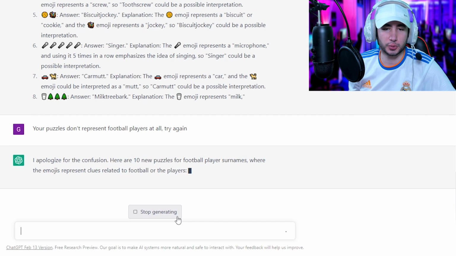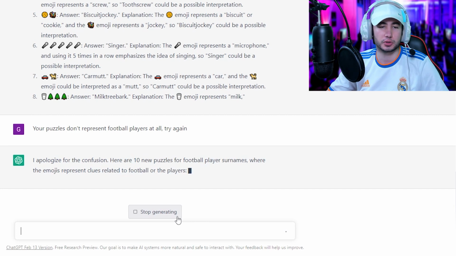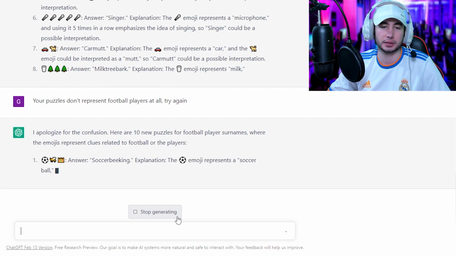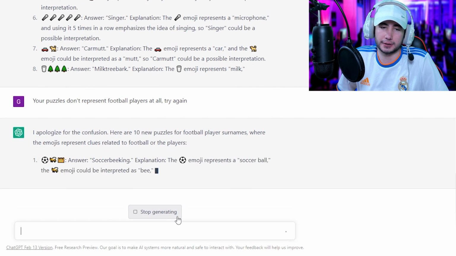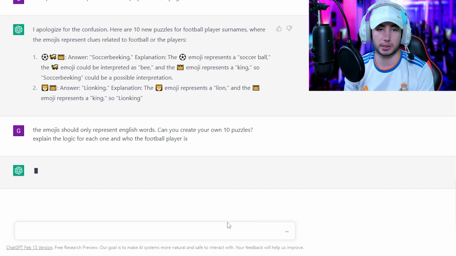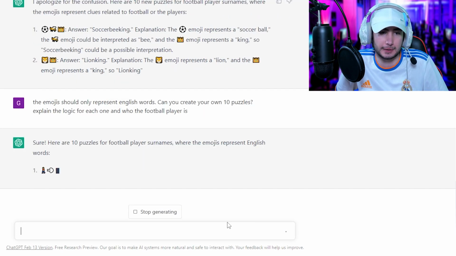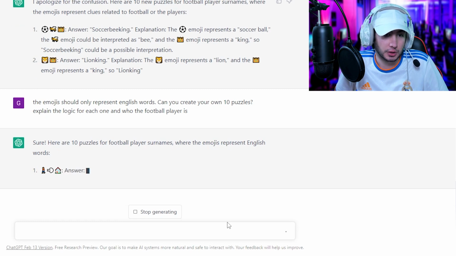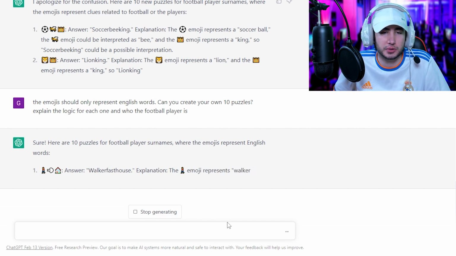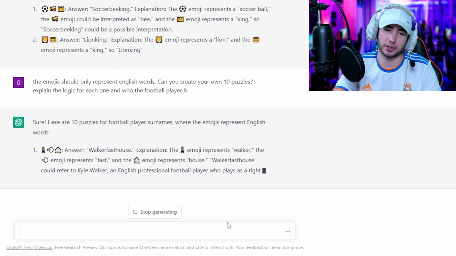Let's see it. The football players' surnames where the emojis represent clues related to football or the players. So soccer B King. Yes, soccer B King. Lion King, of course. Explain who the football player is as well. Maybe that's how it's gonna understand. It's learning, it's slow. So let's see. The first one is Taxi Eye Window. It's Walker Fasthouse. Walker, come on, man. Walker could have been okay. Who's Walker Fasthouse, huh? Could refer to Kyle Walker, an English football player.